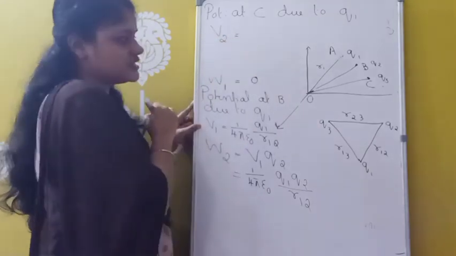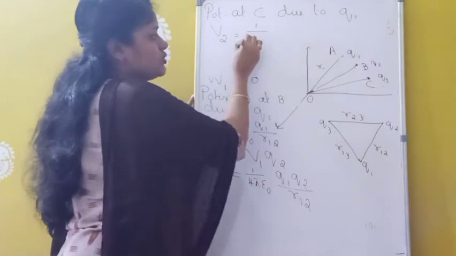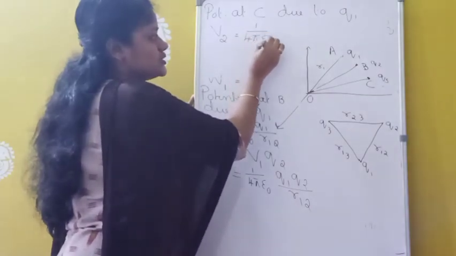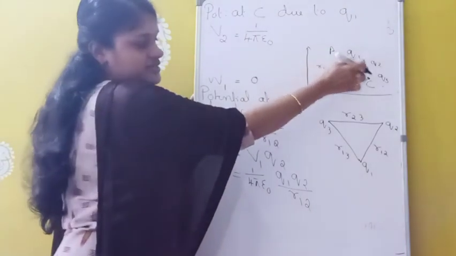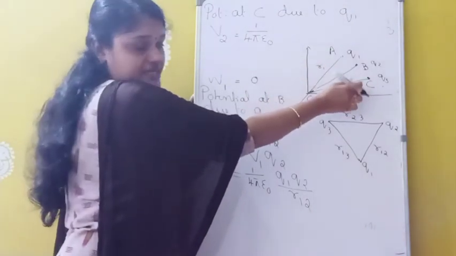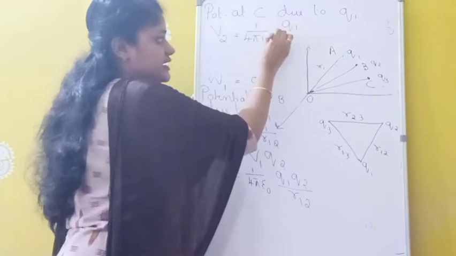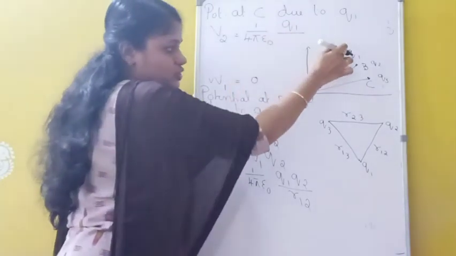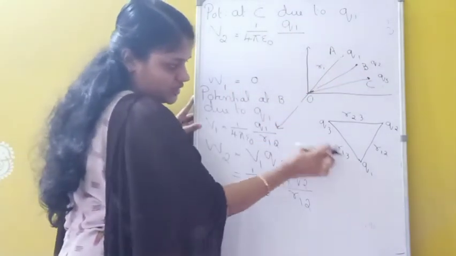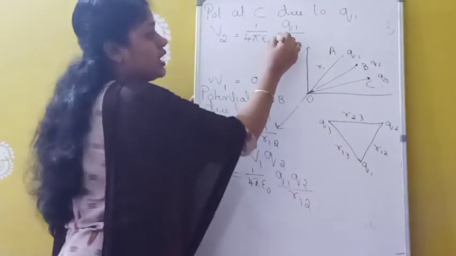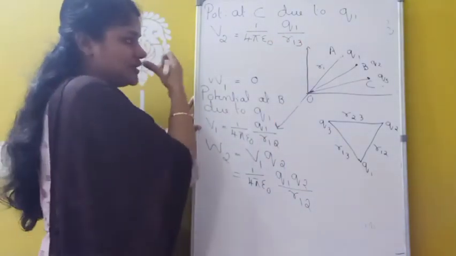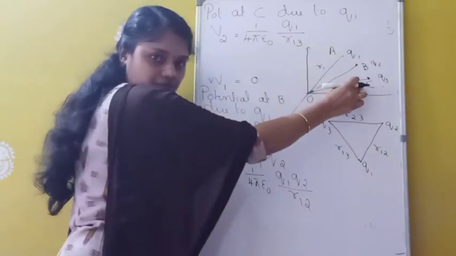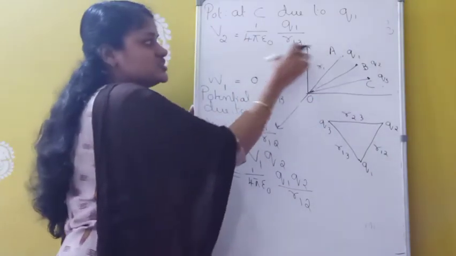So V2 equals 1 by 4 pi epsilon 0 Q1 divided by the distance between Q1 and Q3, which is R13. So V2 is the potential at this position C due to the Q1 charge.